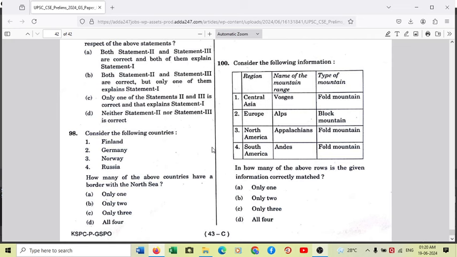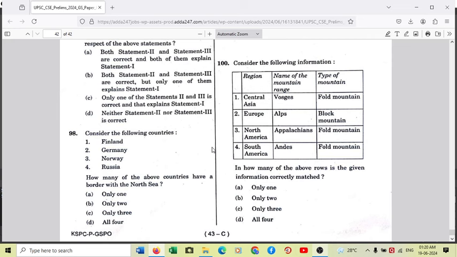Number 3, North America, Appalachians, Fold Mountain. This is correct. So North America is where Appalachians are located. They basically are on the eastern coast of North America, from the north of Gulf of Florida up to New York, up to the border of USA and Canada. So it is separated by Newfoundland Island in Canada, and to the south lies New York, the state of New York. So Appalachians Fold Mountain, number 3 is correct.